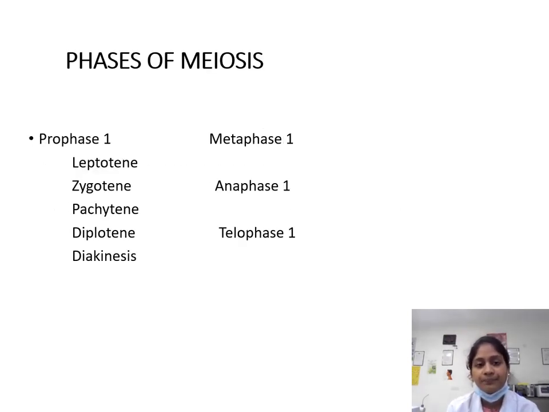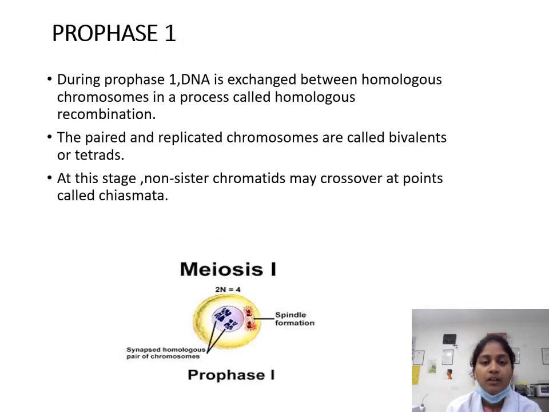Phases of meiosis. Prophase 1 includes leptotene, zygotene, pachytene, diplotene, and diakinesis, followed by metaphase 1, anaphase 1, and telophase 1. In prophase 1, DNA is exchanged between homologous chromosomes in a process called homologous recombination. The paired and replicated chromosomes are called bivalents or tetrads. At this stage, non-sister chromatids may cross over at points called chiasmata.